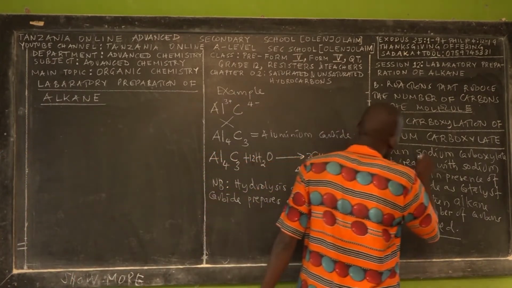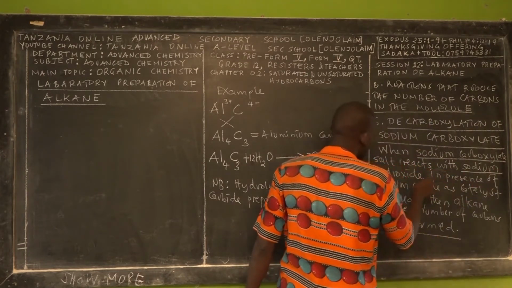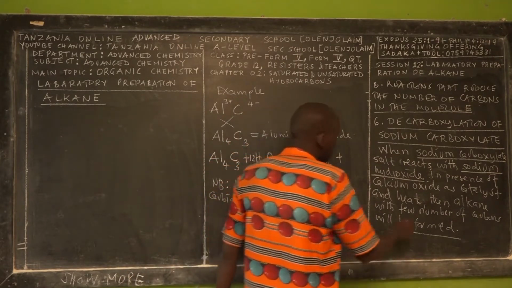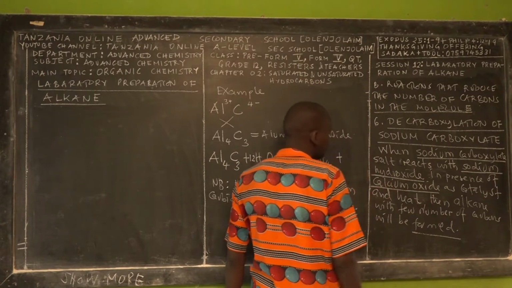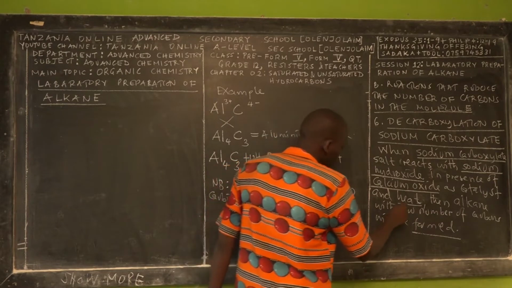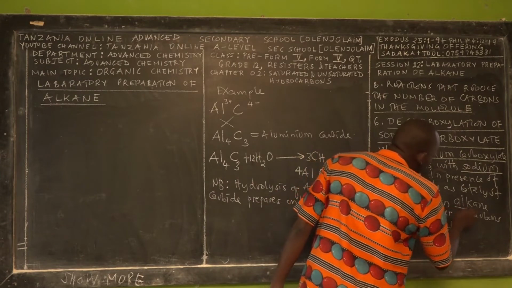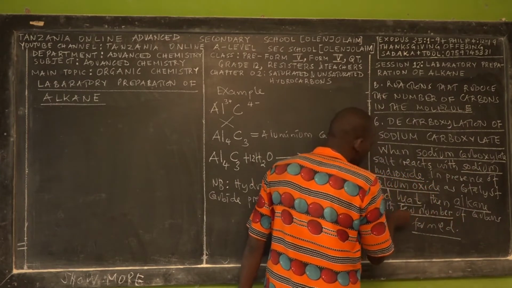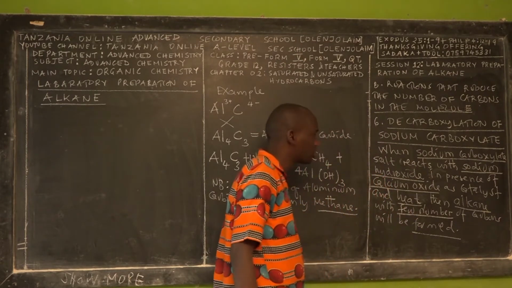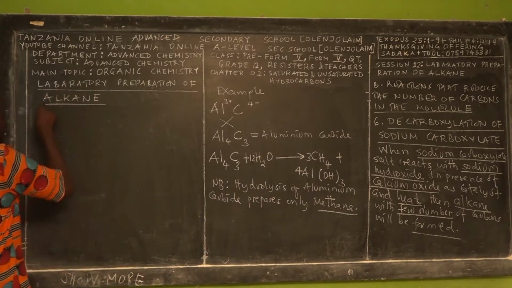The catalyst required is calcium oxide, and the condition is that the reactants should be heated in order to speed up the reaction. Then alkane with fewer carbons compared to the number of carbons in sodium carboxylate will be formed.